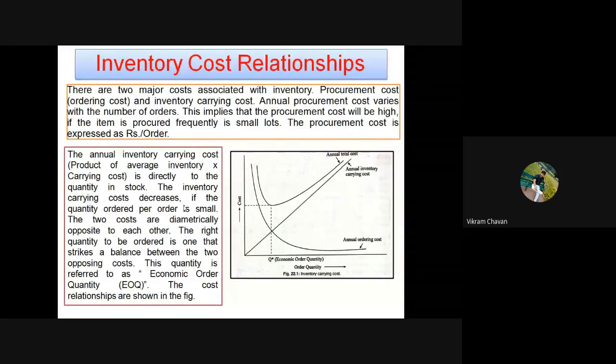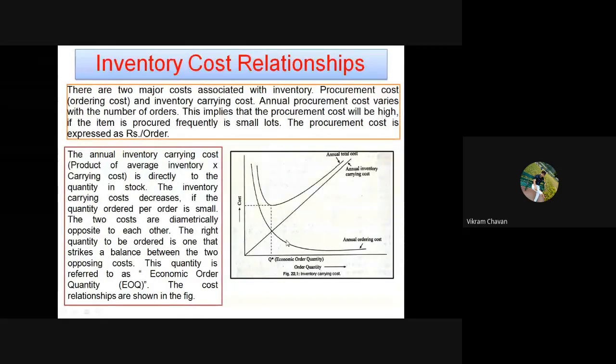So as this particular order quantity goes on increasing, you can see here that this particular straight line is for the annual inventory carrying cost. As the order quantity goes on increasing, the annual inventory carrying cost also goes on increasing.